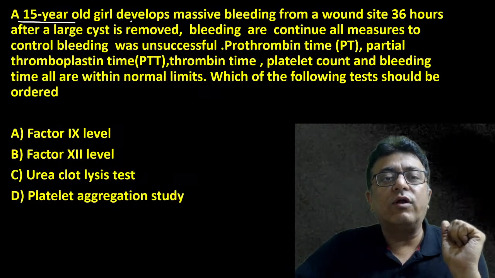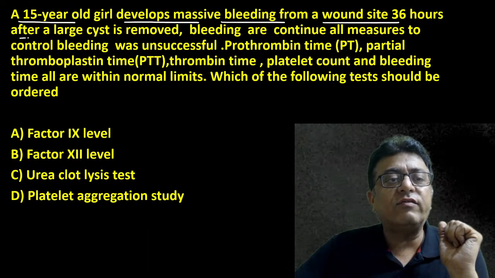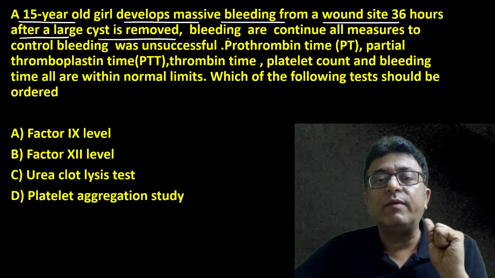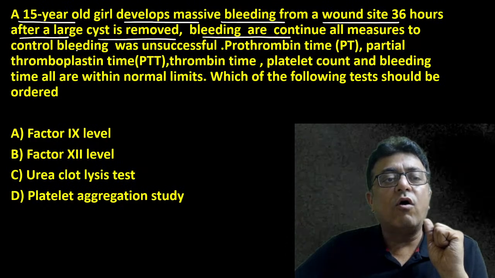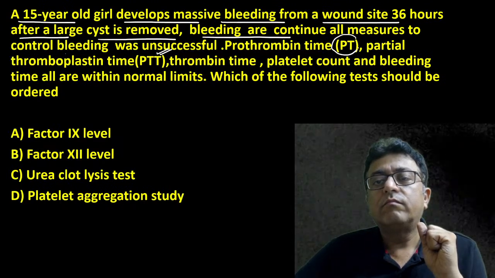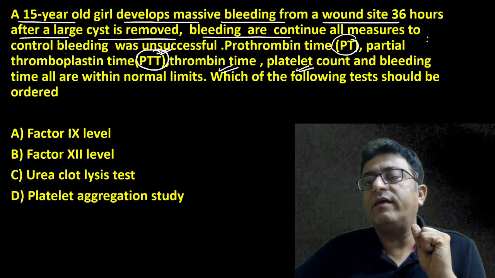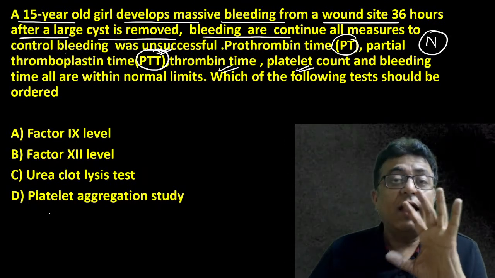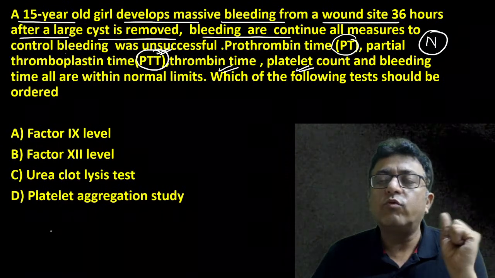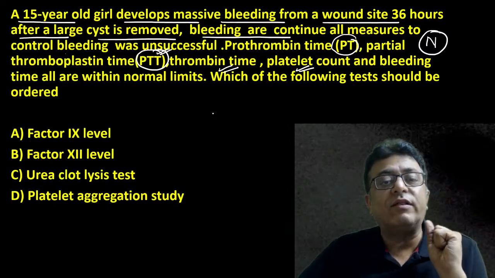A 15-year-old girl developed massive bleeding from the wound site 36 hours after a large cyst was removed. So it is a late post-operative bleed. Bleeding continues. All measures to control bleeding were unsuccessful. PT, APTT, TT, platelet count, everything turned out to be normal. Every investigation normal, but bleed continues. So what are you thinking?